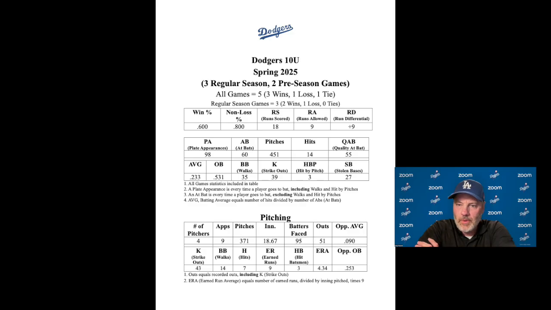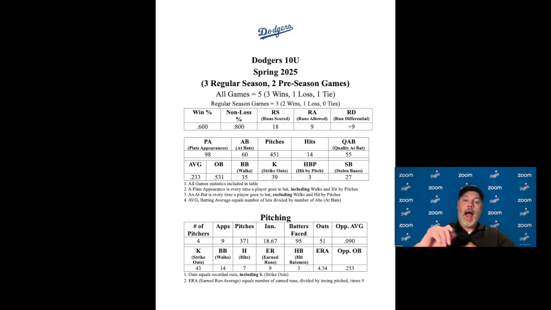Remember, some of those games have been cut short for various reasons, time constraints, things like that. We have faced 95 batters. So 95 batters have come up against us. And we have gone to the plate 98 times. We've recorded 51 outs, which is pretty good. And then we have 43 strikeouts. That's a K. We have 43 strikeouts, 14 walks, 7 hits, 9 earned runs. You see that ER. And HB stands for hit batsman. We have 3 of those.